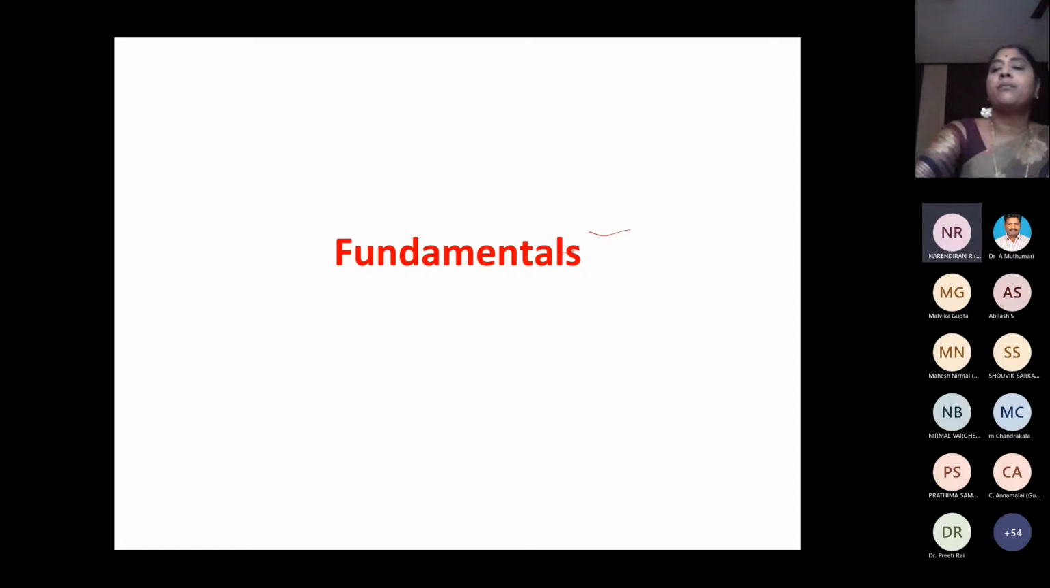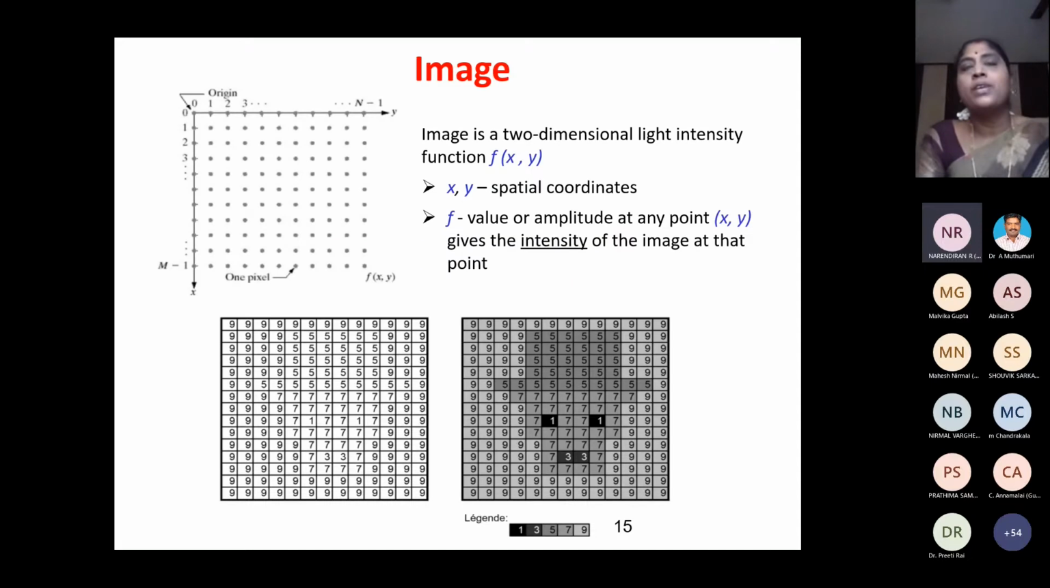Okay, we'll move on to the fundamentals. So now we have seen what are the avenues where we can do research. Okay, we have seen different areas in which image processing is made use of. So now we'll try to see some fundamentals. What is an image and some basics on image.